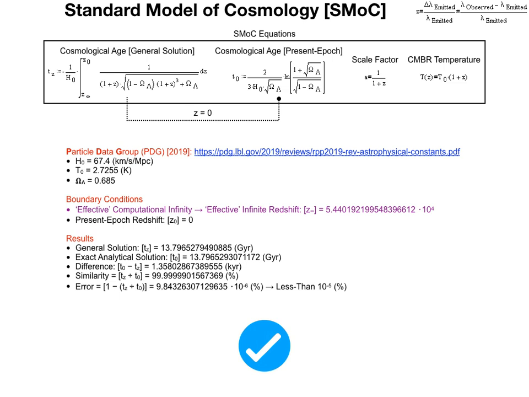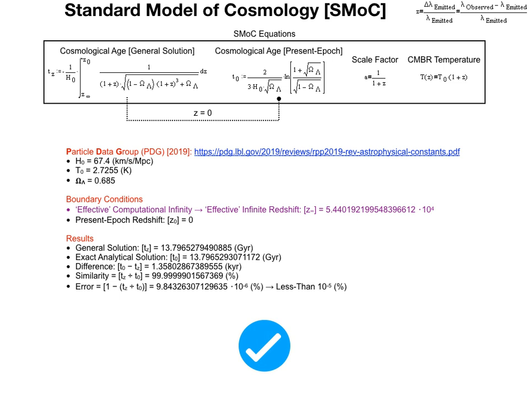Moreover, we can also see that the error between t sub z and t sub 0 is less than 10 to the minus 5%. Hence, we have mathematically proven that the difference between t sub z and t sub 0 is negligible. This negligible difference means that our value of effective computational infinity is acceptable and does not need to be modified.